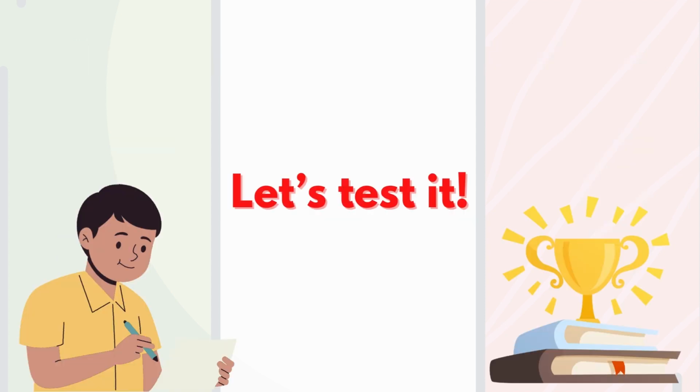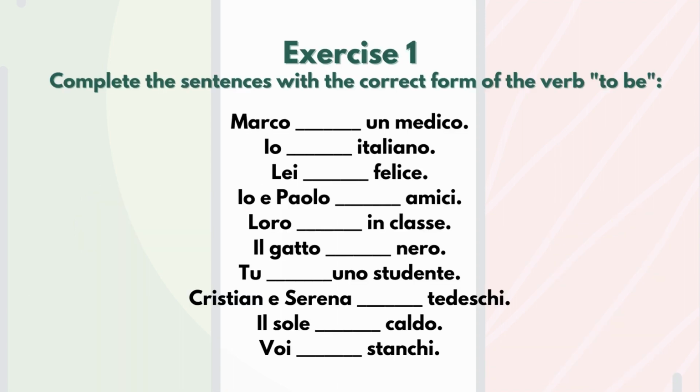Let's see now some exercises. As always, I will show you the sentences, then you can pause the video, do the exercises, and then check the solution. Exercise 1. Complete the sentences with the correct form of the verb to be.